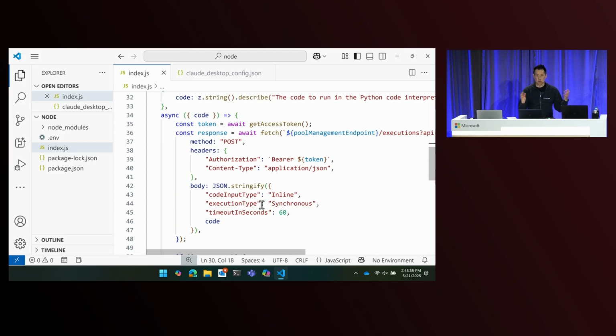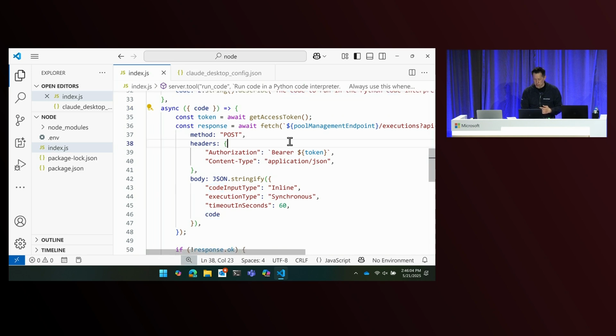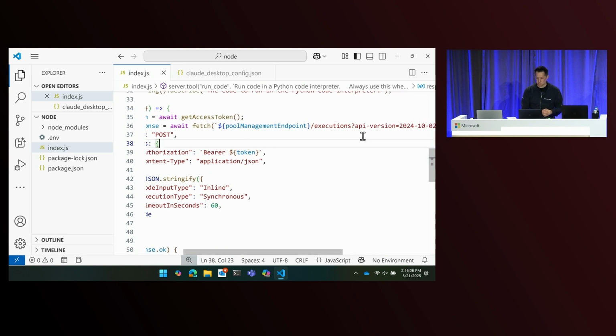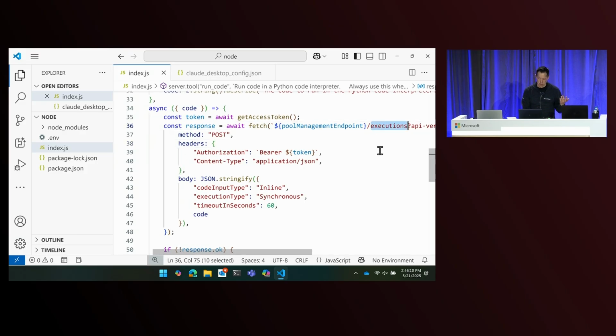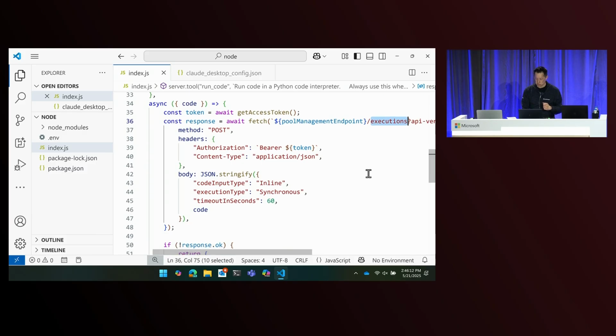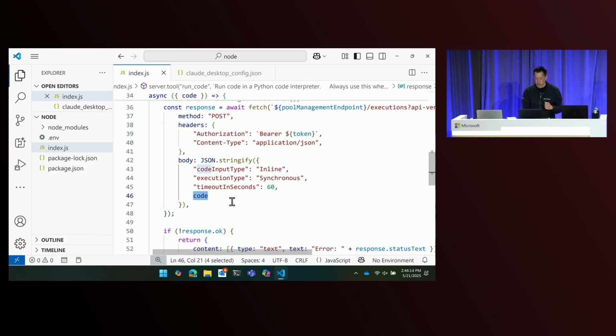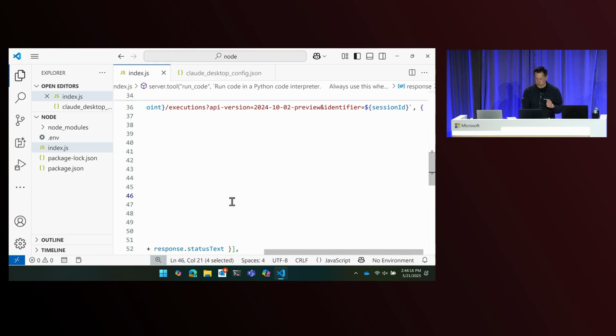And then the code of this MCP server is actually pretty simple. I take in the Python code that the agent wants to run, and then I am just making a post to my session pool endpoint and calling the executions endpoint, because I want to execute some code. And then I pass the code in here. And then the other key part here is I'm passing a session identifier. So in this case, I'm just being lazy. The whole MCP server is only going to use one session ID.